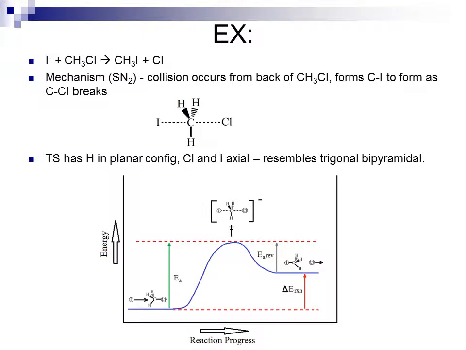If we look at a transition state diagram for this, we have the product and the reactant, where the reactant on the left-hand side has the iodine coming in from the left to the back of the carbon that looks kind of like a tripod. Then we have an activation energy necessary to reach the transition state, where we've got this planar configuration, and then moving downhill from there, we have a reversed process where the hydrogens are now on the right instead of pointing to the left, and the iodine is bonded to the carbon. The chlorine is leaving then. The difference between the activation energies is actually in favor of the reverse reaction, so this is an endothermic process, an overall increase in energy.